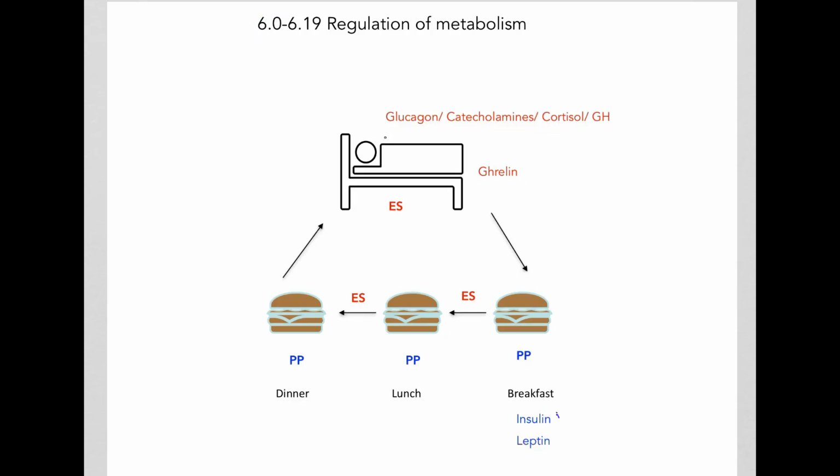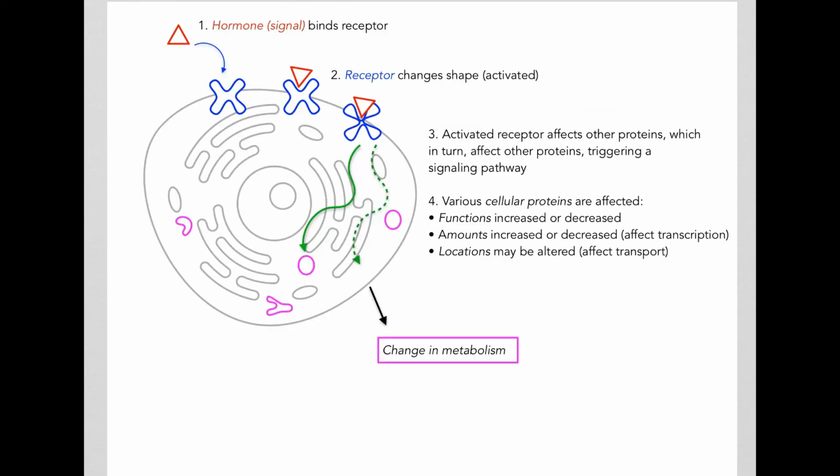And then hormones, especially insulin, as well as leptin, played a very important role in regulating metabolism after a meal, or in the postprandial state. So hormones regulate metabolism depending on the state, whether it's postprandial or early starvation. We have various hormones that are involved.